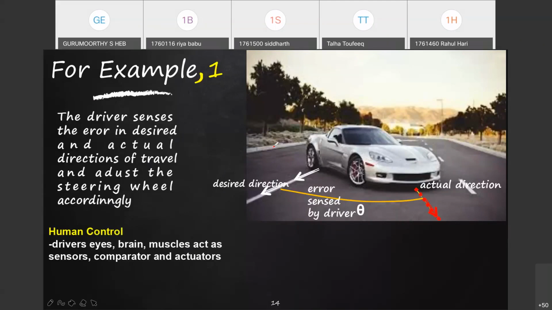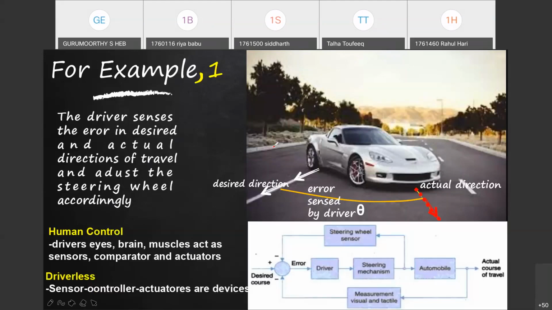If you remove the driver, if it is a driverless car, which is in the news now, then there must be sensors kept in the car and on the road, so that the car automatically senses this deviation and sends the signal to the motor. The motor will send the signal to the steering mechanism, and continuously the car is kept in the required direction. So this is again a closed loop control system where the control action takes care of deviation automatically and sends the signal back to the controller.